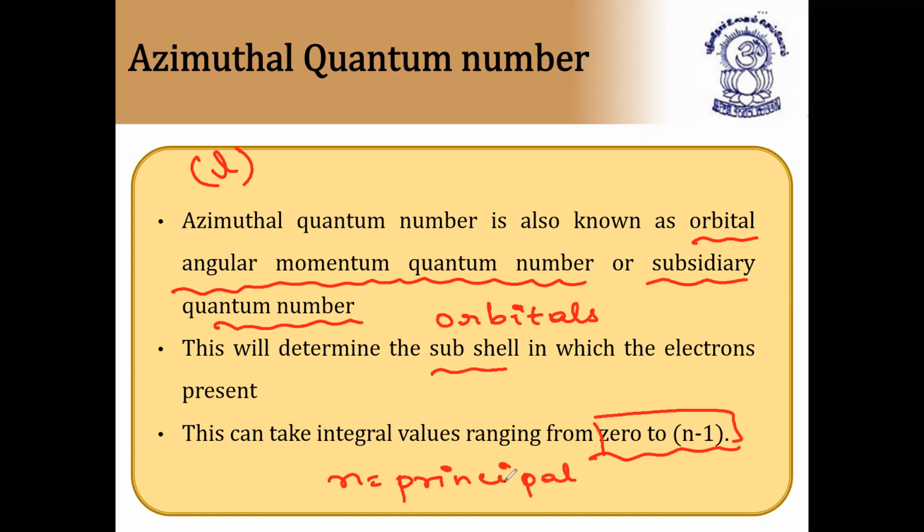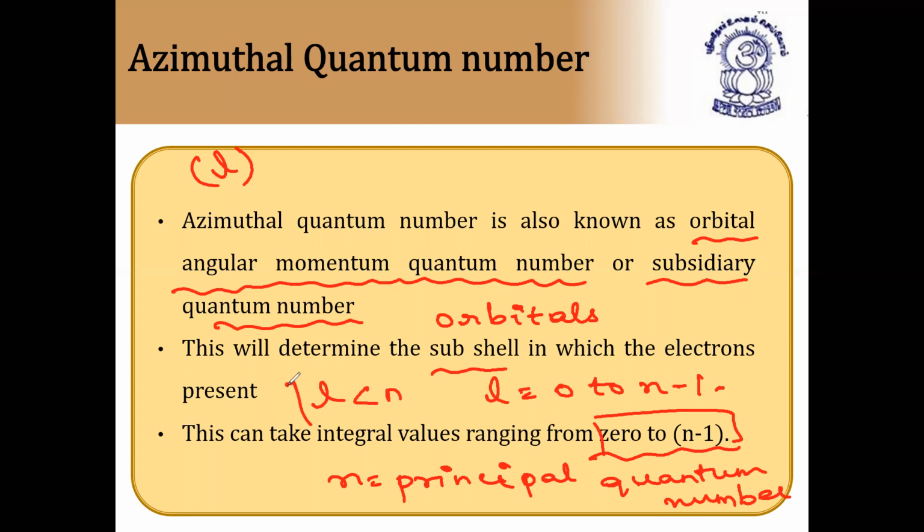So what is the range of L? L takes the values from 0 to n minus 1. This is the limit of L. Always L should be less than n. Very, very important. If n is equal to 1, L can be 0 only. It cannot be equal to 1. So this is called the azimuthal quantum number. More about the azimuthal quantum number we'll see now. The next slide.